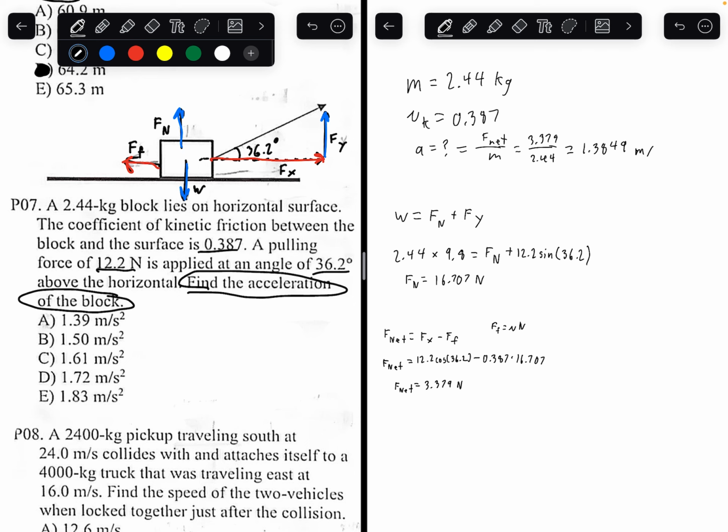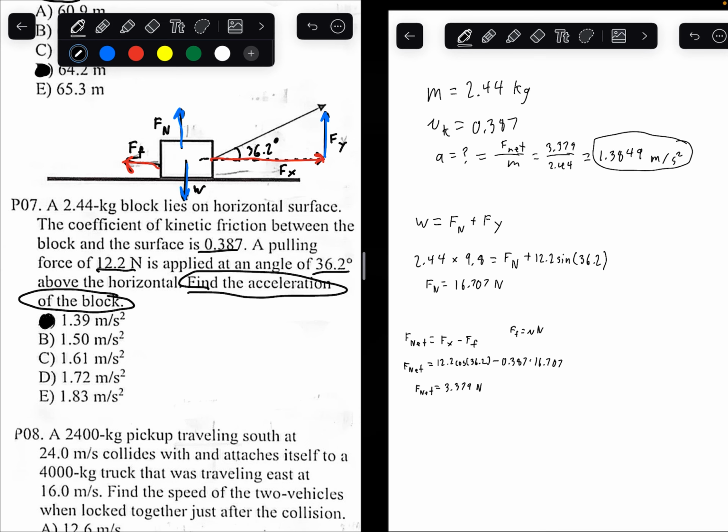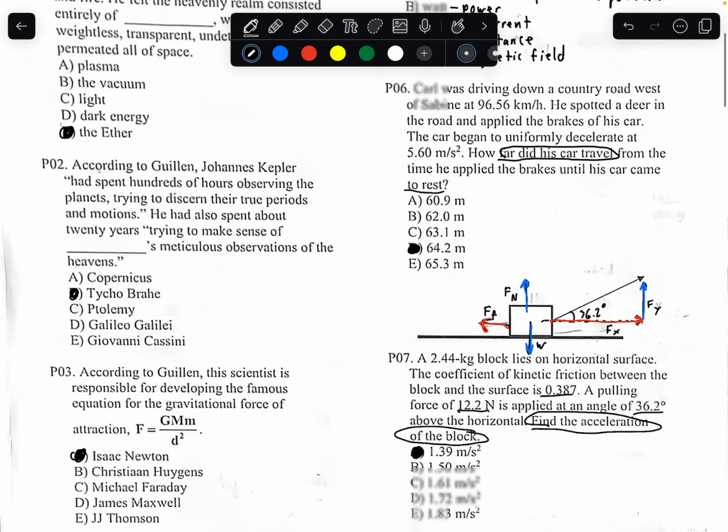meters per second squared. And we want to find the option choice very close to this. While directly rounding will not give us 1.39, A is the answer very close to this. The difference is due to rounding, so it still doesn't matter. We would get A as the answer to number 7.